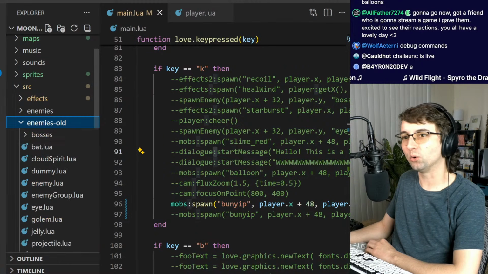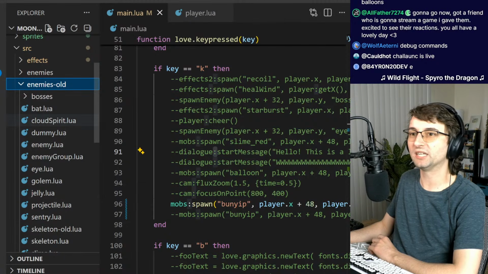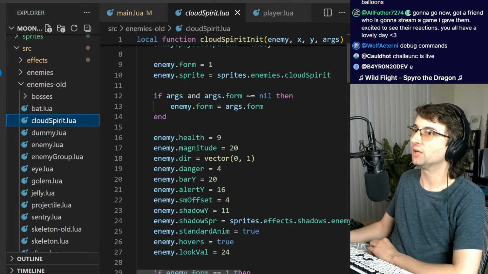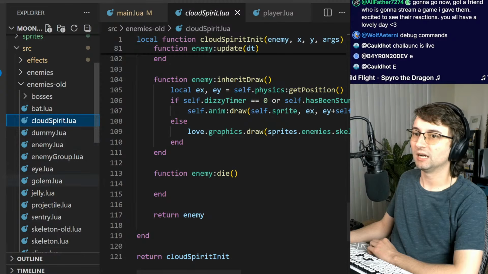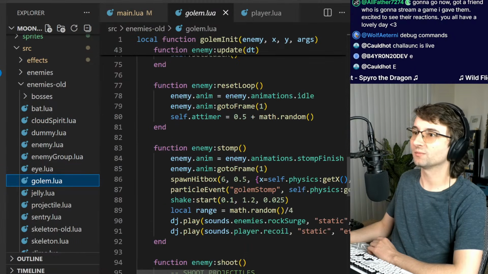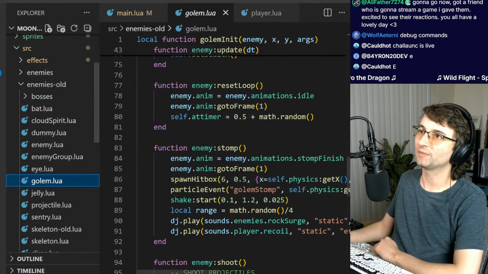I have the enemies old. This is a big section of where I was coding the enemies, very customized. Like the Cloud Spirit had all of this custom code, and the Golem had all this custom code. And there's so much overlap. It's so much cleaner in the new one.